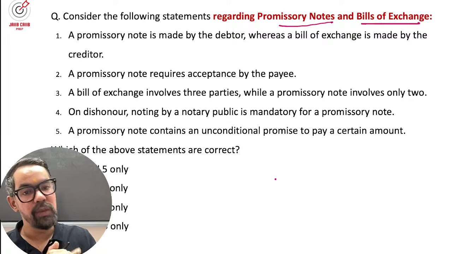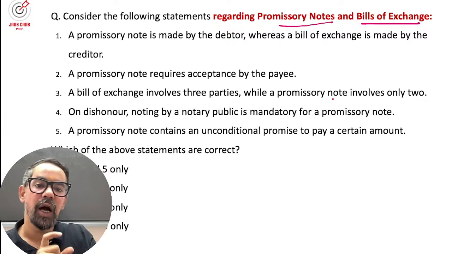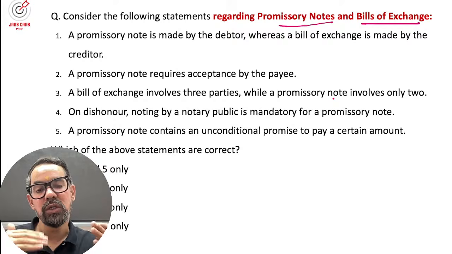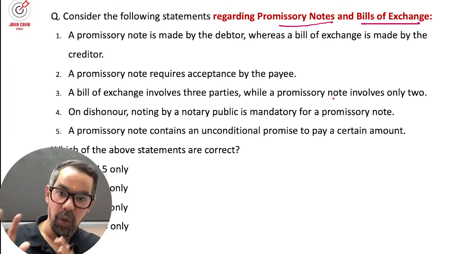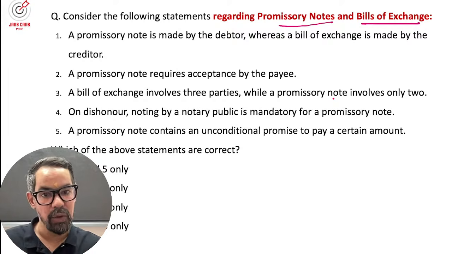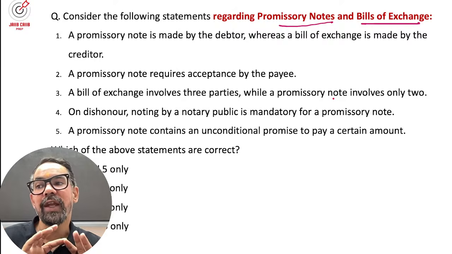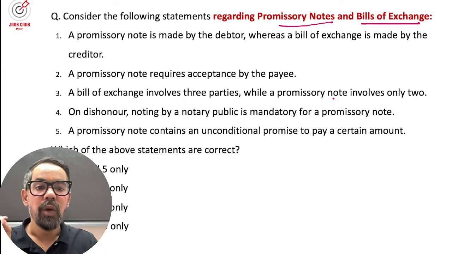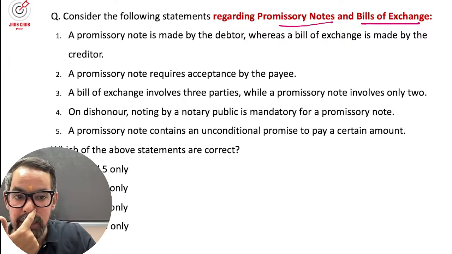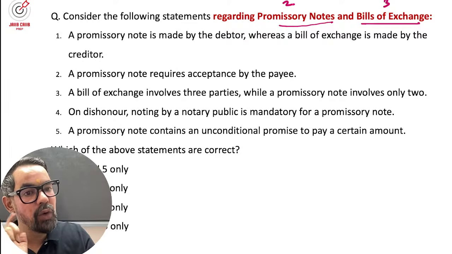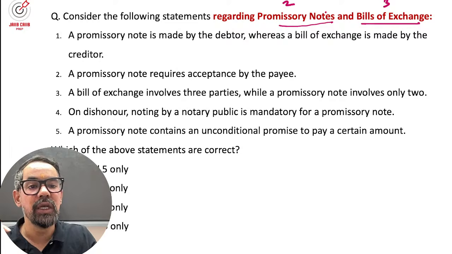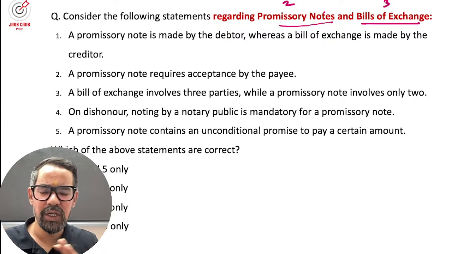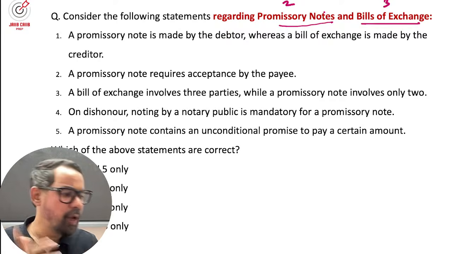When it comes to a promissory note, it is drawn by the buyer or the debtor. I promise 2 months later I promise to pay you or your order worth rupees this for value received. The acceptance by the creditor is not required in case of promissory note. We have 3 parties in case of bill of exchange. Here we have only 2 parties. Apart from this, the other provisions, like both are unconditional written orders, and there are many other things, right?